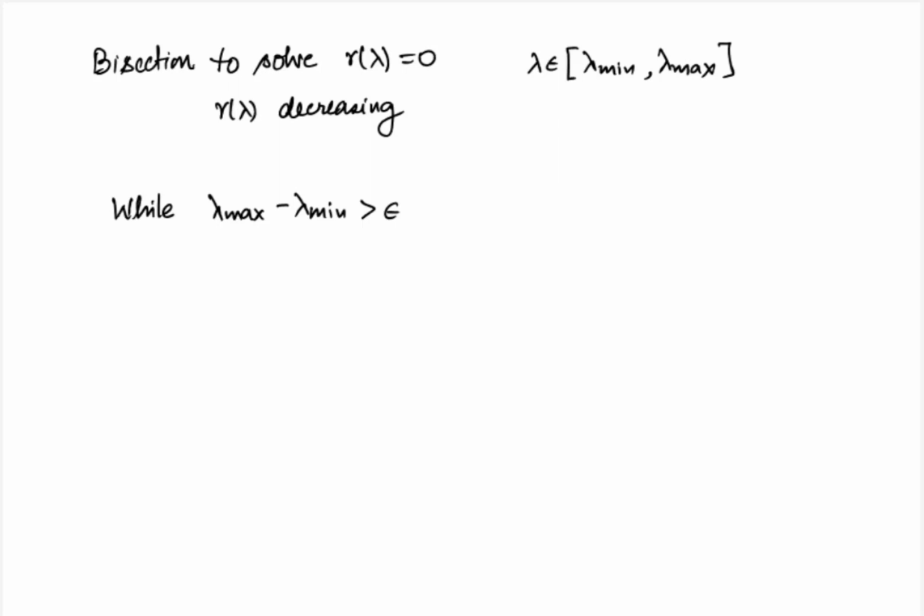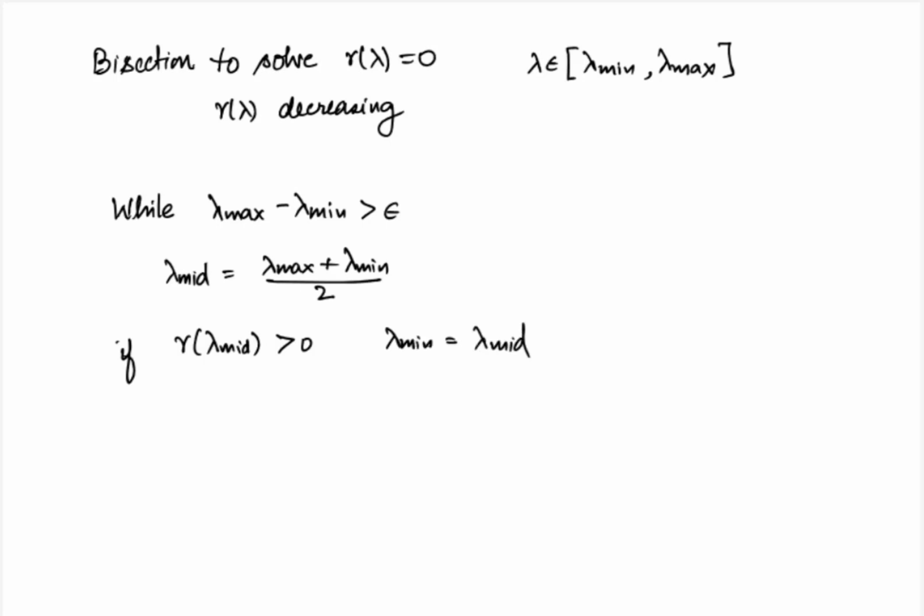So in the loop, each time we calculate lambda mid, which is the midpoint of lambda min and lambda max. Next, if R of lambda mid is greater than 0, it means that lambda mid is too small because the optimal lambda is somewhere between lambda mid and lambda max. So we set lambda min equal to lambda mid. Else, the optimal value lies somewhere between lambda min and lambda mid. And therefore we set lambda max equal to lambda mid. The entire process continues in the same way. At each step, we are essentially reducing our search interval of lambda by half.